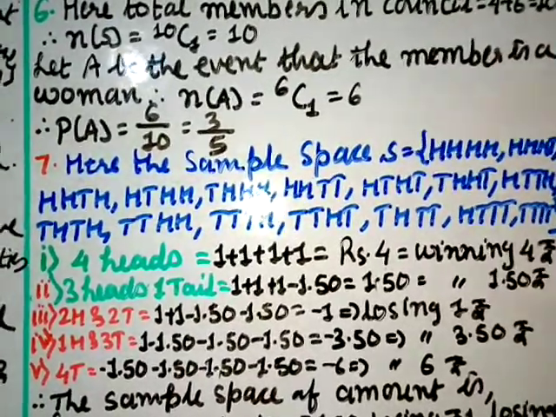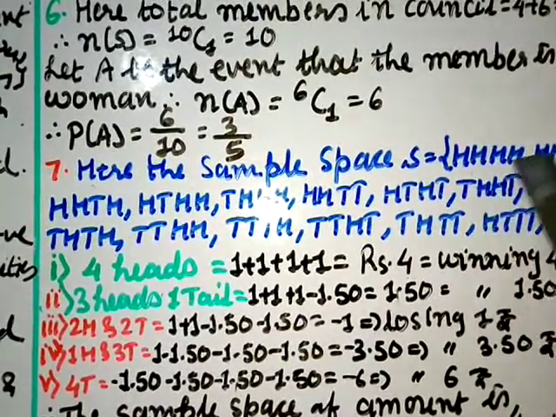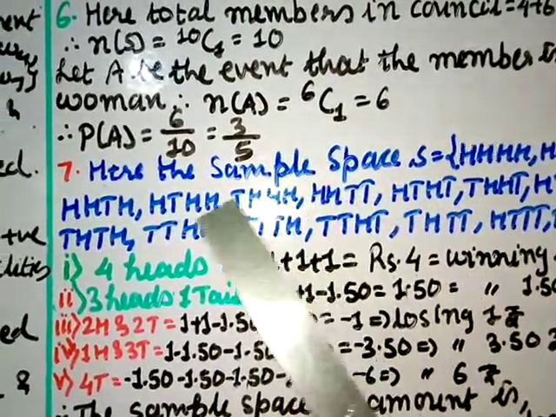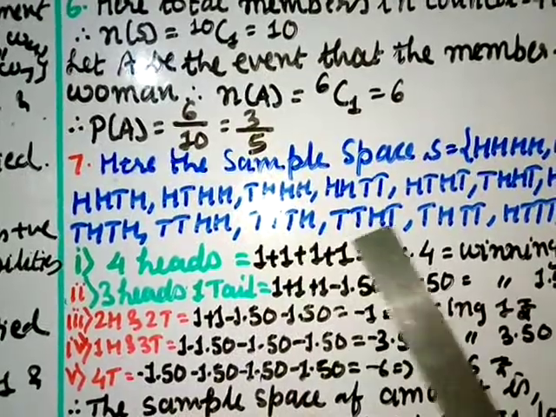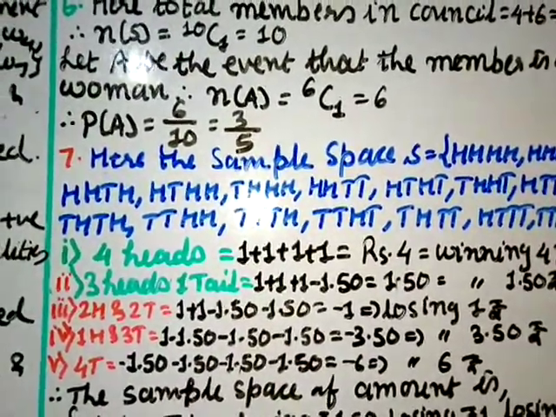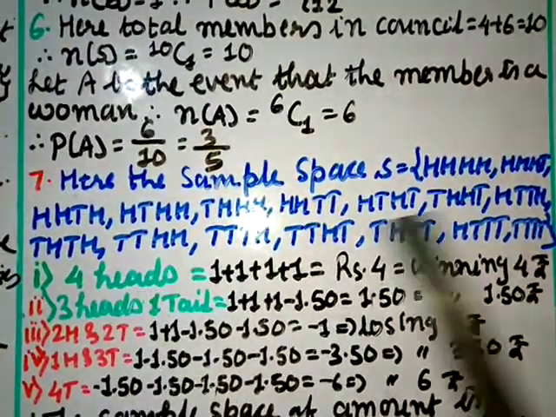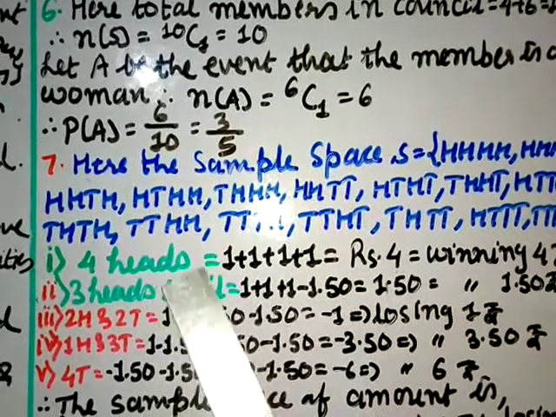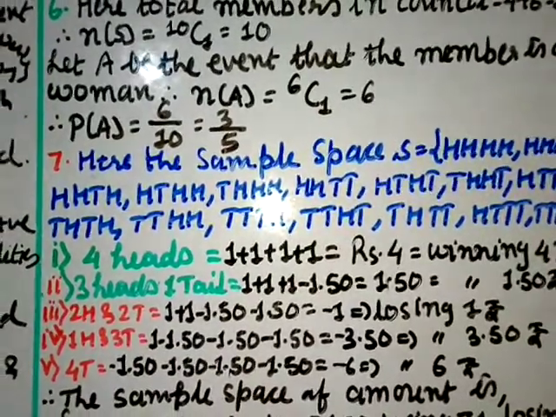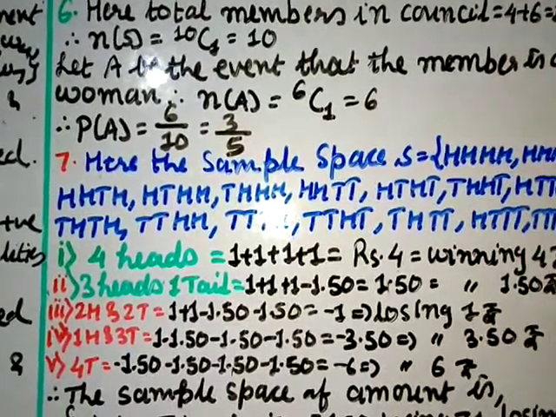So the number of elements in this sample space, you can just count, is 1 2 3 4 5 6 7 8 9 10 11 12 13 14 15 16. So n of S is 16. Now from the given question we can say that if we have got 4 heads, for one head you gain 1 rupee, so 1 plus 1 plus 1 plus 1, so winning ₹4.